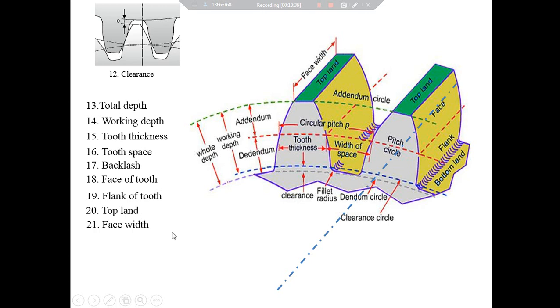Definition number 22 is the profile. Profile is basically the curve formed by the face and flank of the tooth. So this one is the face of the tooth, this one is the flank of the tooth, and together they form a curve which is called the profile of the tooth. Definition number 23 is the fillet radius, and it is the radius that connects the profile of the gear tooth to the dedendum circle. So this one is the profile and this one is the dedendum circle, and with this fillet radius the profile will be connected to the dedendum circle.